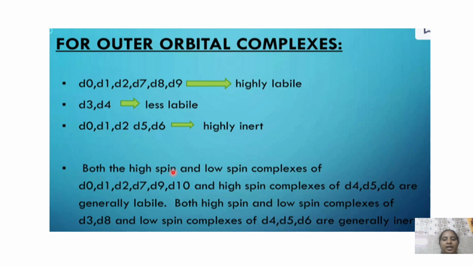Both the high spin and low spin complexes of d0, d1, d2, d7, d9 and d10 and high spin complexes of d4, d5 and d6 are generally labile. Both the high spin and low spin complexes of d3 as well as d8, and low spin complexes of d4, d5 and d6 are generally inert.